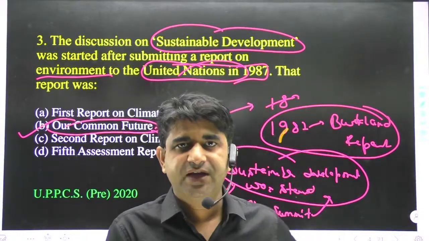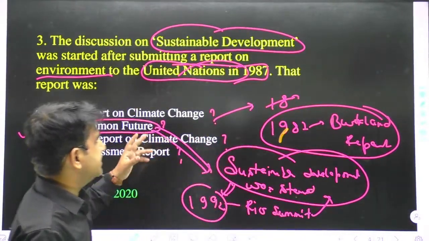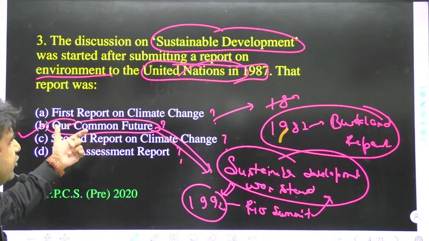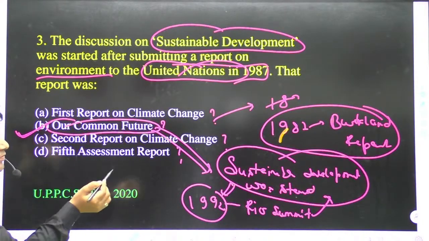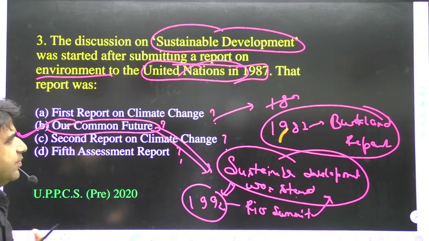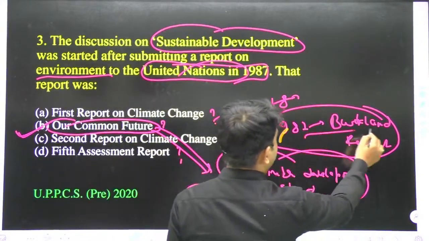That's why we can understand that in 1987, in the United Nations, the title was Our Common Future, published after the submission of the Brundtland report.